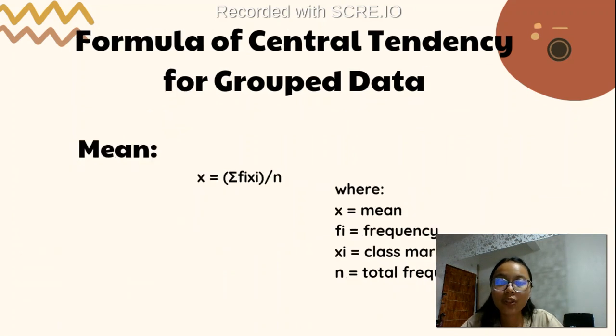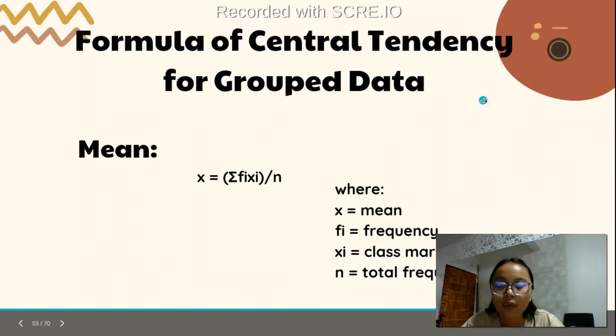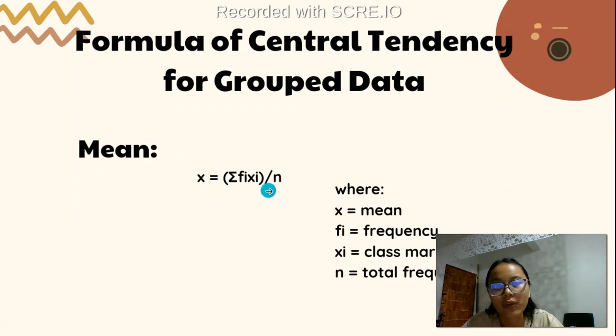So next, we also have formulas for getting the grouped data. So in grouped data, we will be having a table or frequency distribution table to get the mean, median, and mode. So in mean, we have a formula of x is equals to summation of f sub i x sub i over n, wherein our f sub i is the frequency, x sub i is the class mark, and n is the total frequency.